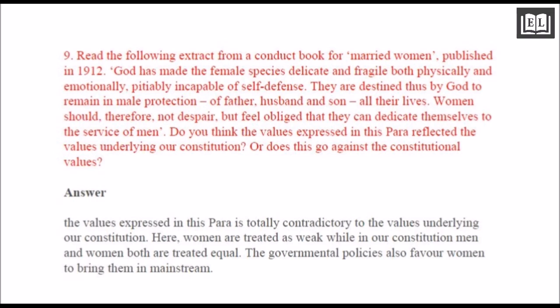9. Read the following extract from the Conduct Book for Married Women, published in 1912. God has made the female species delicate and fragile, both physically and emotionally, pitiably incapable of self-defense. They are destined, thus by God, to remain in the male protection of father, husband, and son all their lives. Women should therefore not be ashamed, but feel obliged that they can dedicate themselves to the service of men. Do you think the values expressed in this paragraph reflect the values underlying our constitution, or does this go against the constitutional values?